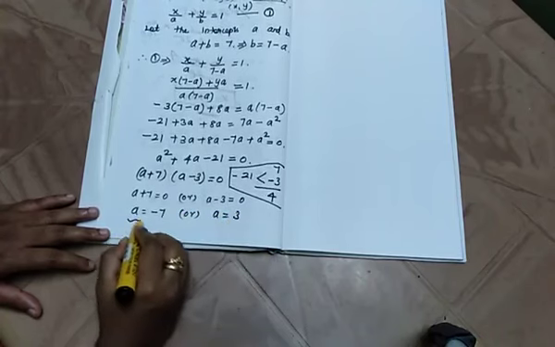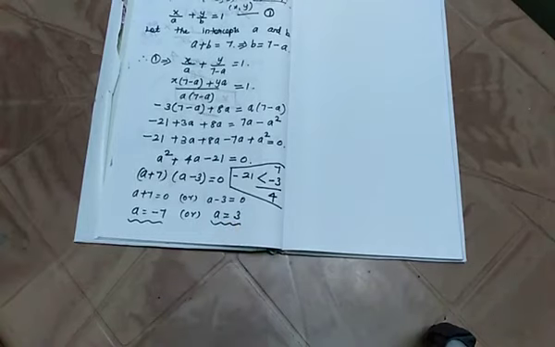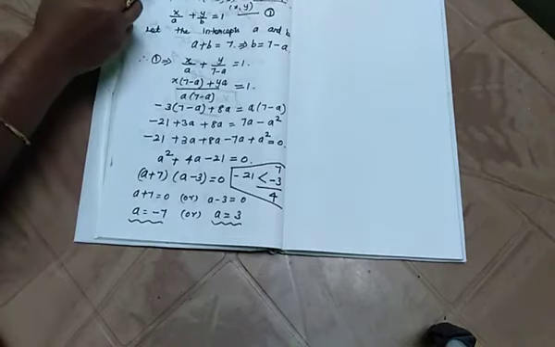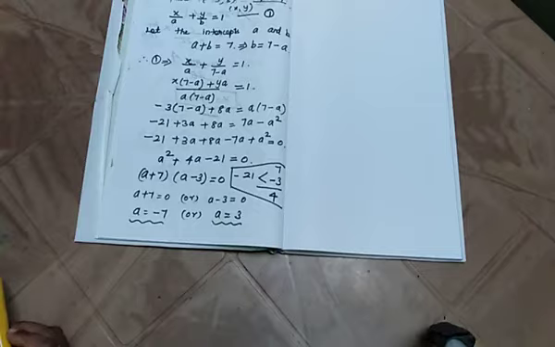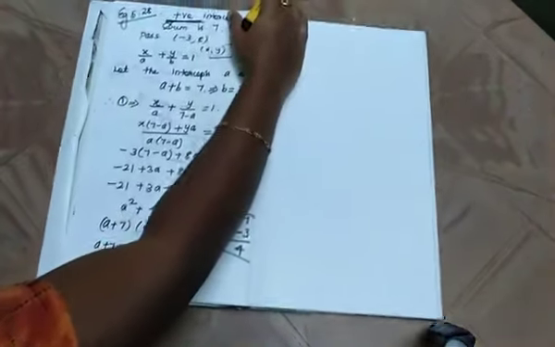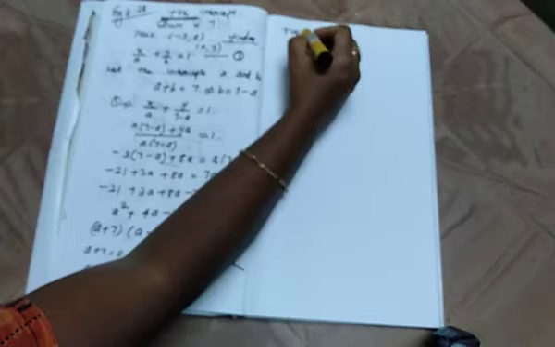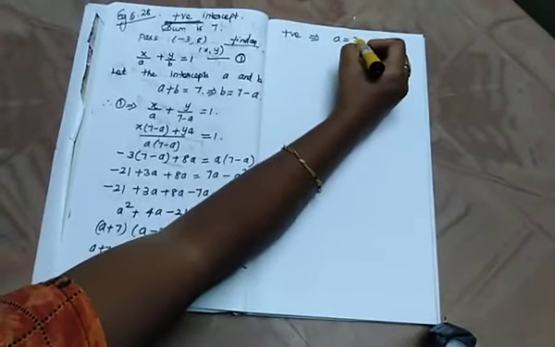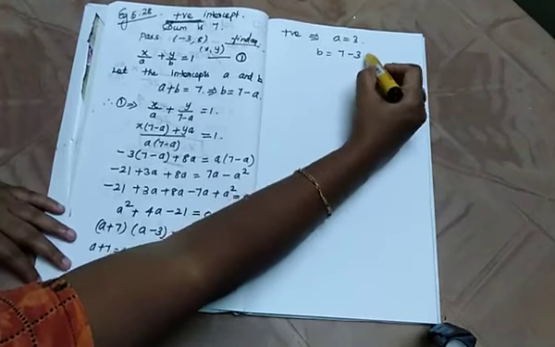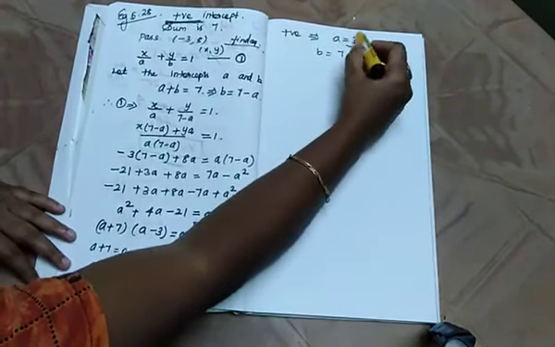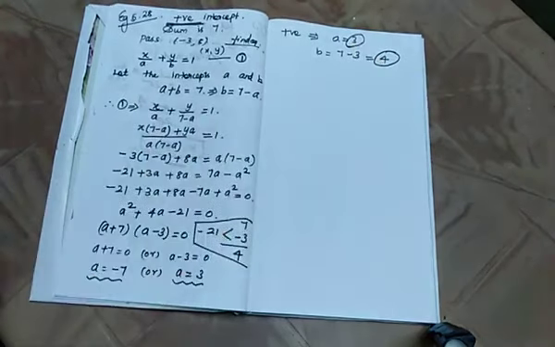So two a values we got. Which value will we choose? Positive value or negative value? We should choose the positive value, since it is given that the line makes positive intercepts. So since it is positive, the a value is equal to 3. Therefore, what is the b value? b is equal to 7 minus 3, which is equal to 4. So a is equal to 3 and b is equal to 4.